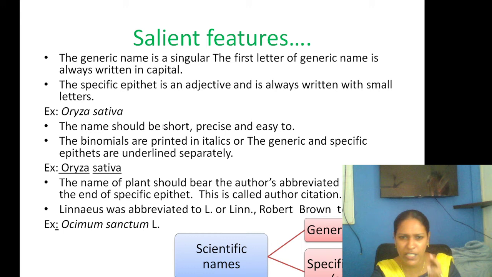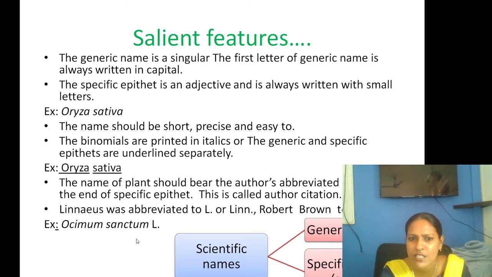That is the way you are going to write this, and the abbreviation of the author should come after the specific epithet. See, Linnaeus, L dot. It should be the author citation. The author who found this plant should be written in abbreviated form. If it is a bracketed author, then you could say that this plant, Ocimum sanctum, was discovered by Robert Hooke. BR is written in brackets. First preference is given to the bracketed ones, and then comes Linnaeus.